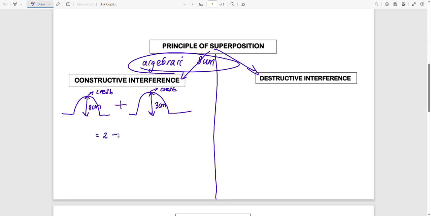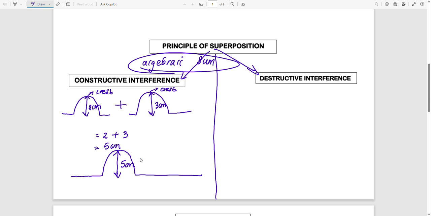We will say 2 centimeters plus 3 centimeters. Therefore, the resultant will be 5 centimeters. If you have to draw it, you will draw it like this, and you will label here that the resultant amplitude is 5 centimeters.